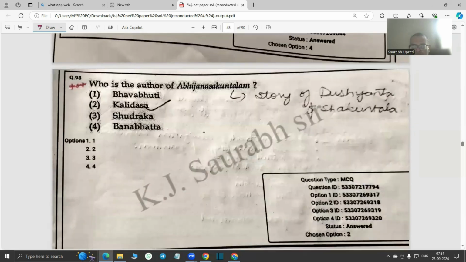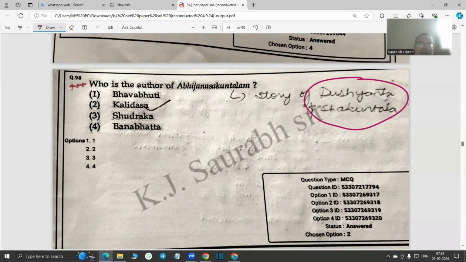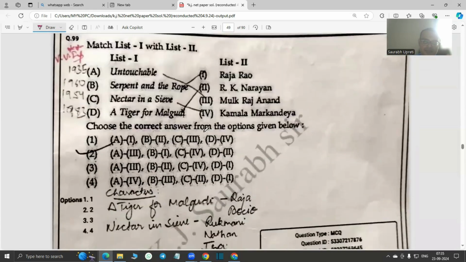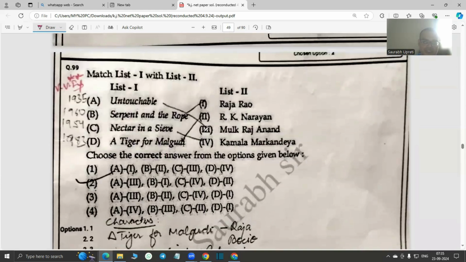Abhijnanasakuntalam, of course, is written by the legendary Kalidasa, and it's the story of Dushyanta and Shakuntala, considered a classical text in ancient Indian aesthetics. And I would say that it is considered a very important source for the study of multiple theories in our Indian, you can say, literary tradition. So I have put the second star here, 2 stars. That means at PGT level, this question becomes important.